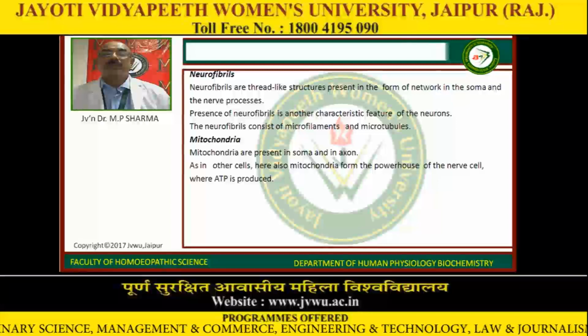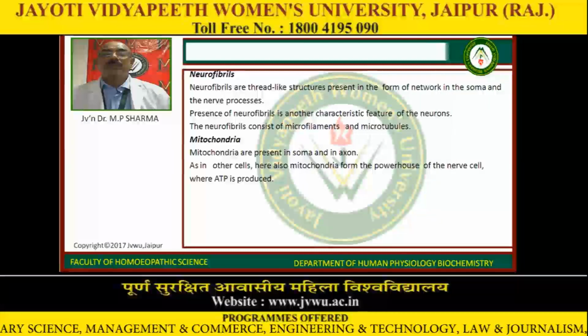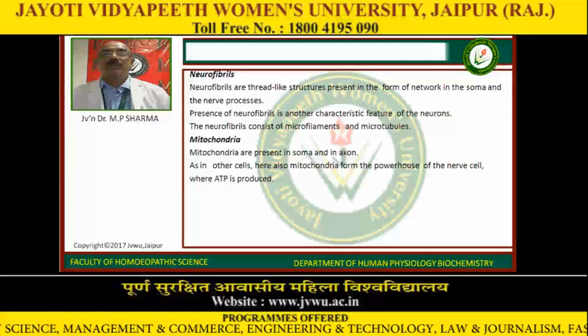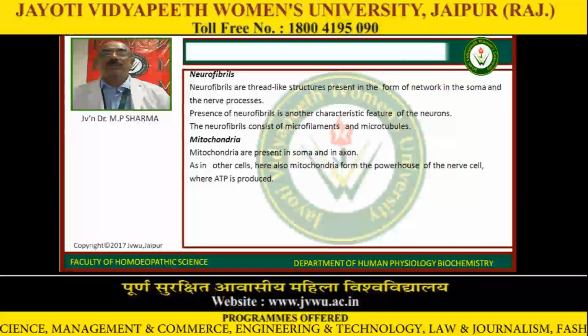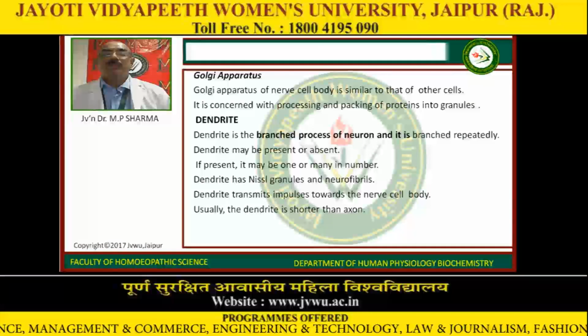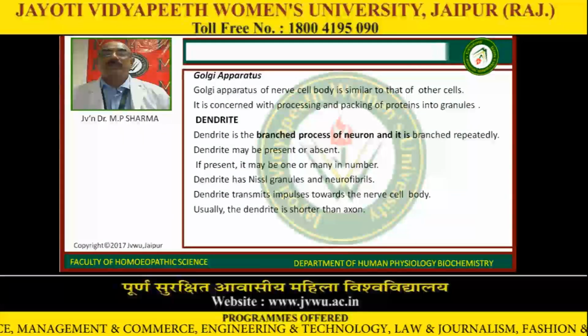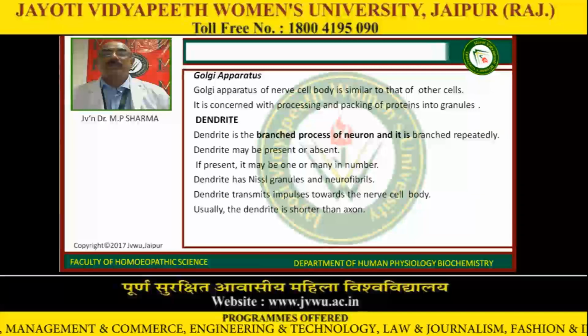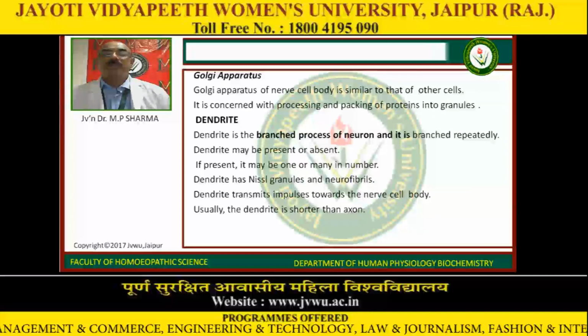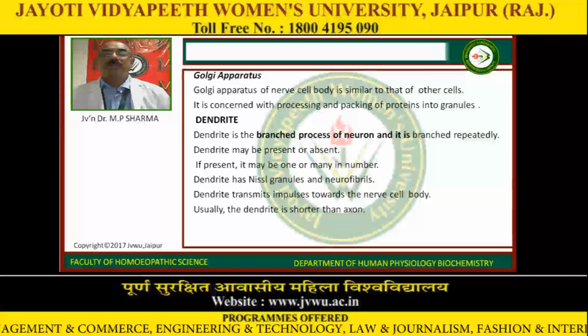Mitochondria are present in the soma and axon as in other cells. Here also mitochondria form the powerhouse of the nerve cells where ATP is produced. Now, the Golgi apparatus of the nerve cell body is similar to that of other cells, and it is concerned with the processing and packing of the proteins into granules.